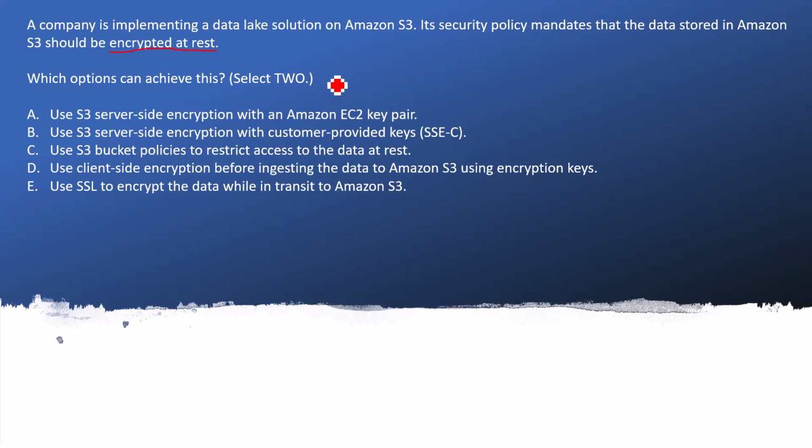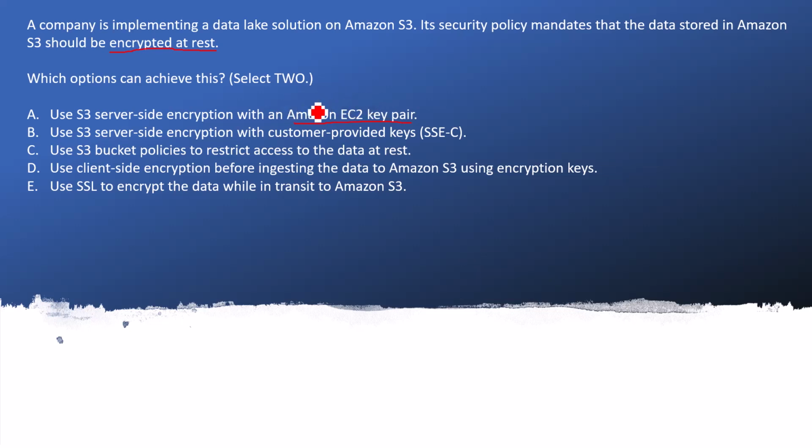Which options can achieve this? There are two options we need to select. A: Use S3 server-side encryption with an Amazon EC2 key pair. The Amazon EC2 key pair has no relationship with server-side encryption. It might be possible that in the data lake you are using multiple EC2 instances, and each EC2 instance can have multiple key pairs.